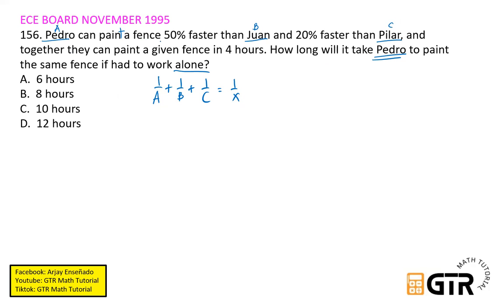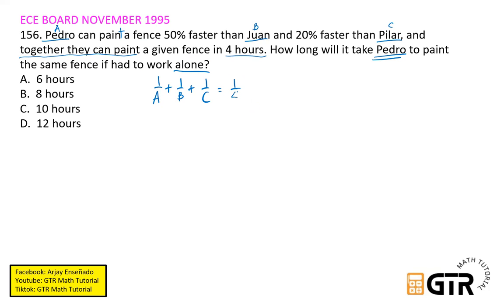So Pedro can paint a fence 50% faster than Juan. So itong X pala, palitan na natin ito given, kasi ang sabi, together they can paint a given fence in 4 hours. So itong X natin, itong together, palitan na natin ng 4. Okay?